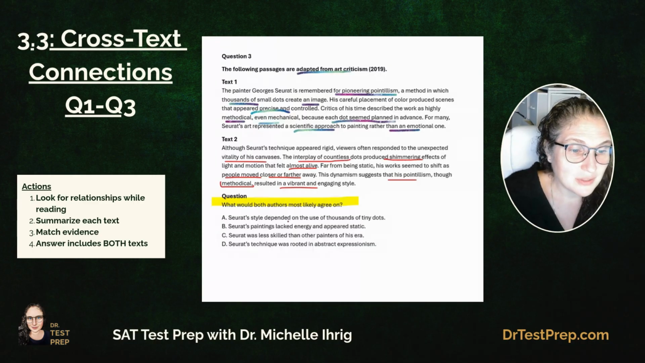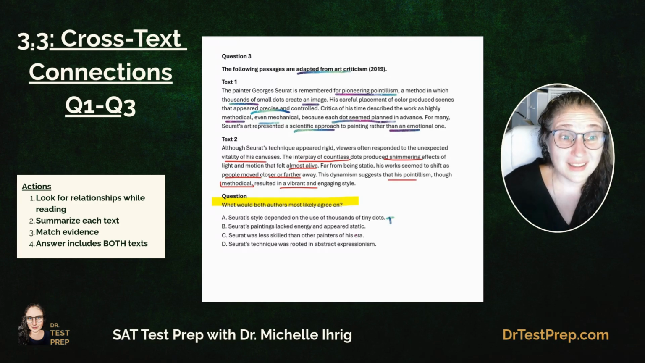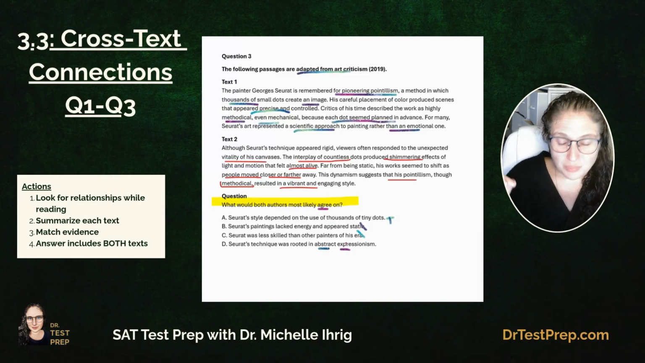Seurat's style depended on the use of thousands of dots. Well, I think both of them would agree that that's true. Let's keep reading. Seurat's painting lacked energy and appeared static. Maybe one might say that, but two would definitely not say it. So they wouldn't agree on that. So that's not true. Seurat was less skilled than other painters in their era. Neither one of them mentioned painters at all. So no. Seurat's technique was rooted in abstract expressionism. Well, preciseness in dots is not really abstract. So one is the best answer.